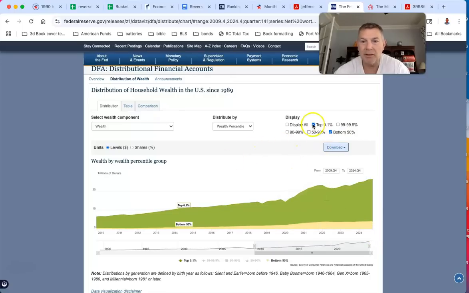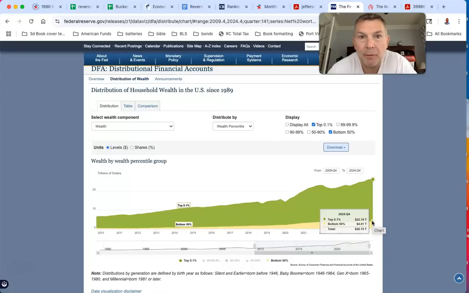But I mean, look at the difference. The top 0.1% had $6 trillion in 2009, and now they got 22 trillion. So that's what, 3.5 times growth. The bottom 50% had 0.33 trillion, and now they got 4 trillion. So the bottom 50%, their wealth has grown by leaps and bounds above the top 0.1%.